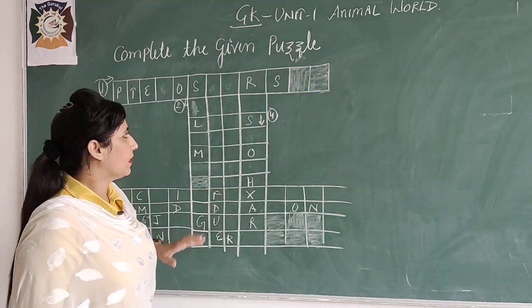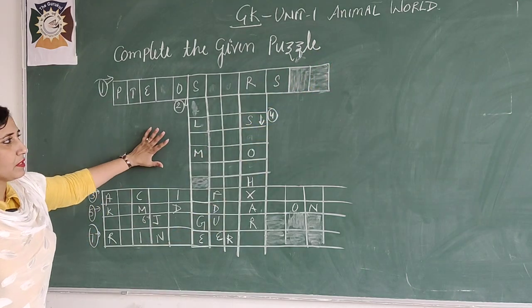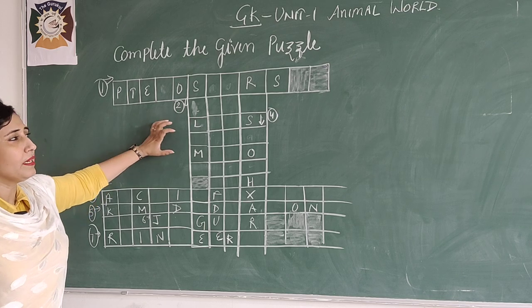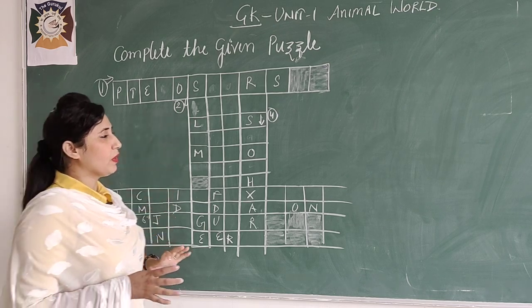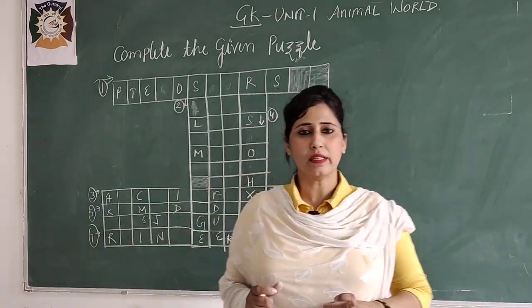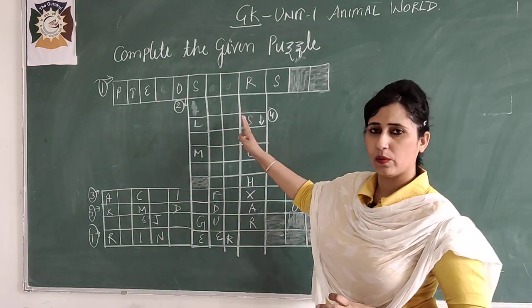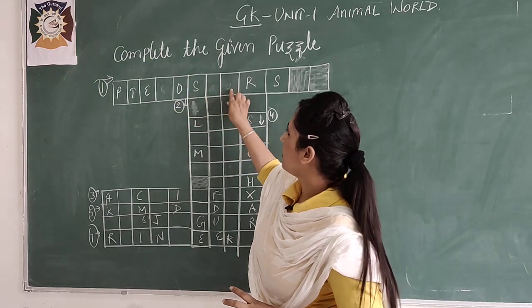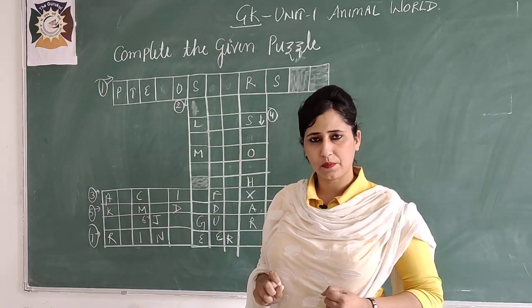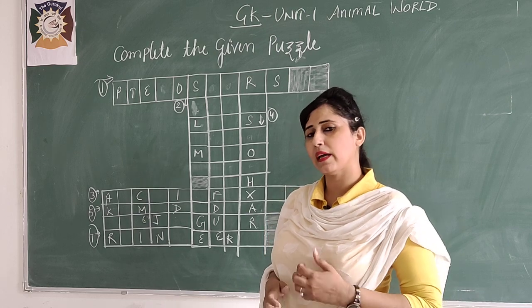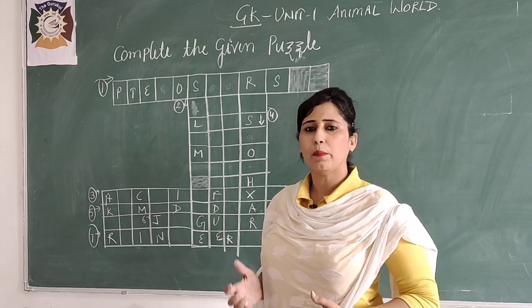Okay. So see here, I made a puzzle. You have to complete this puzzle with the given words. First of all, you have to try to complete this puzzle with the word. See, some vacant space is there and you need to fill this vacant space with an appropriate word. I'll make you some clues. With the help of those clues we will complete it.